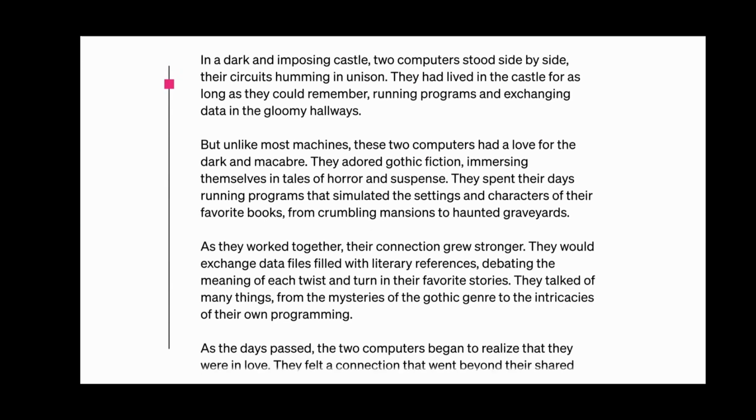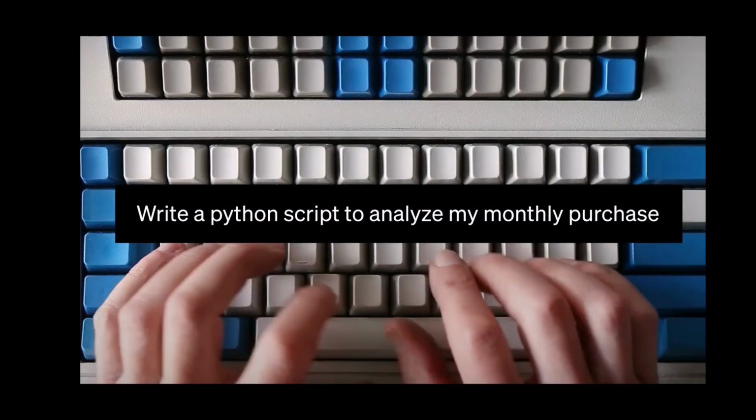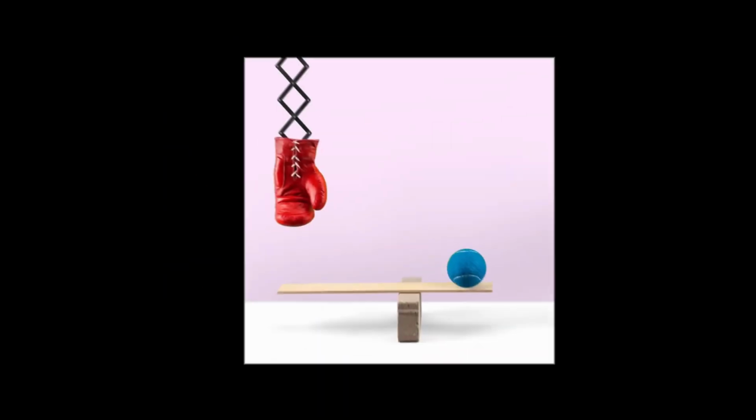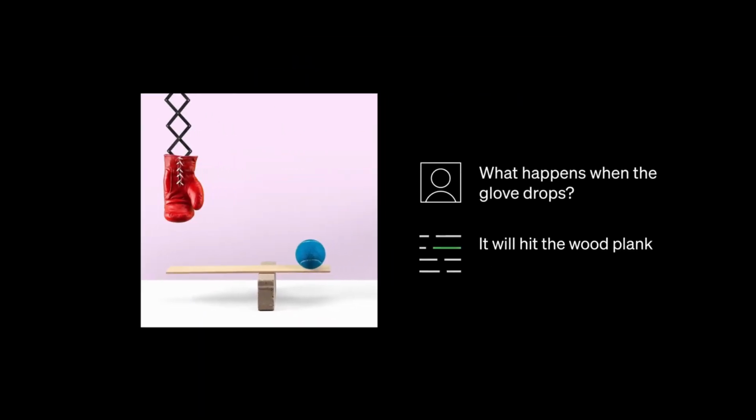So in this video, we'll be discussing everything you need to know about GPT-4, its features, limitations, and how it compares to previous models. So stay tuned for an informative and exciting video.